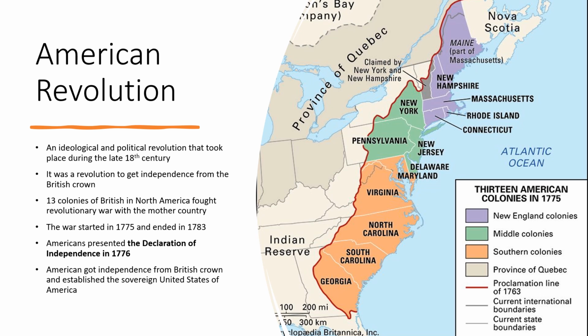The war started in 1775 and ended in 1783. Americans presented the Declaration of Independence in 1776. Now Americans wanted independence from their mother country, that is the British Empire, the England in Europe. Americans got independence from British Crown and established the sovereign United States of America. This was the independence of United States of America, the superpower of the world that we know today.